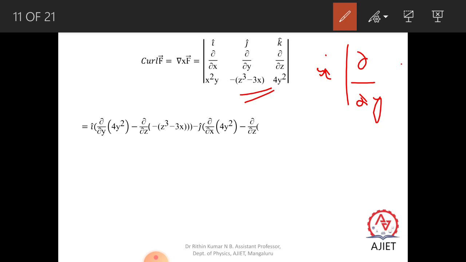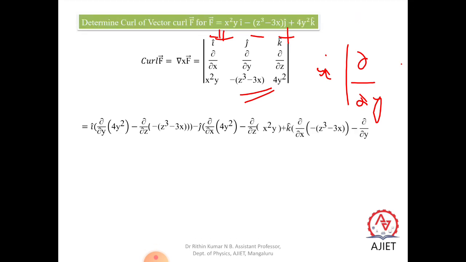You solve this determinant. You have to take the minus sign, and of course you know that in determinants, the first is taken as plus, the next is minus, and the next is plus. Solve it as usual, as you do in mathematics.